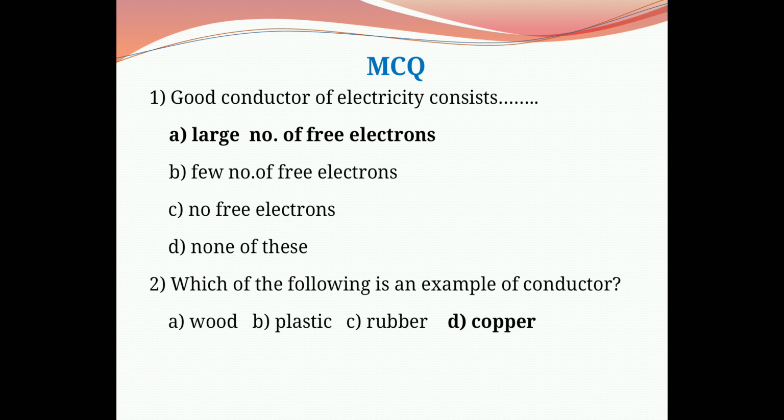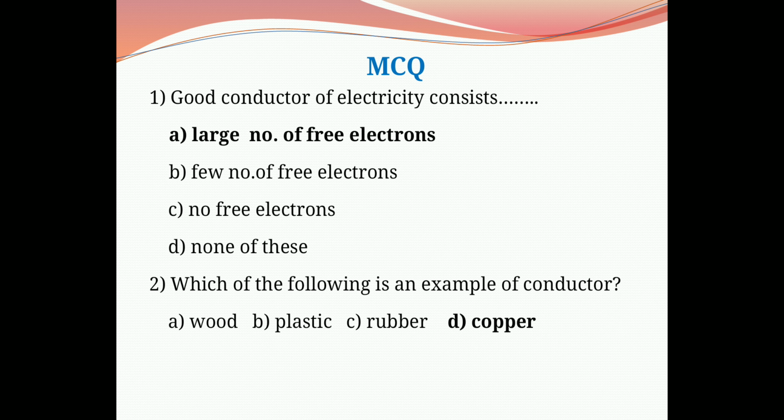As we know, valence electrons are called free electrons, and in a good conductor there are a large number of free electrons for conduction of electricity, and therefore the first option is correct: a large number of free electrons.